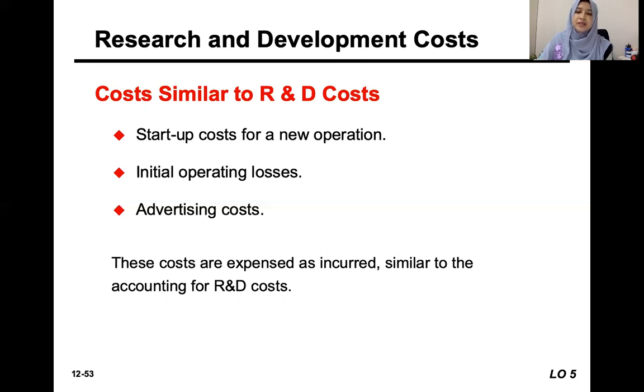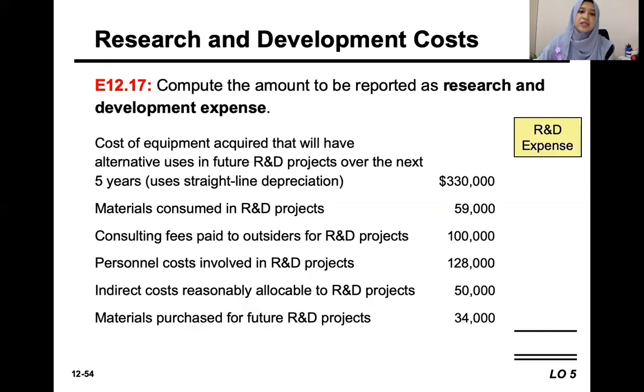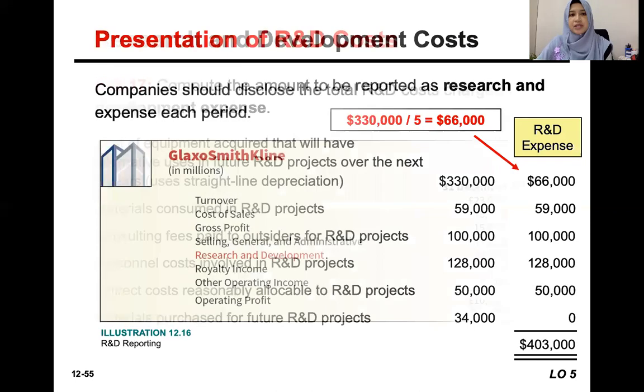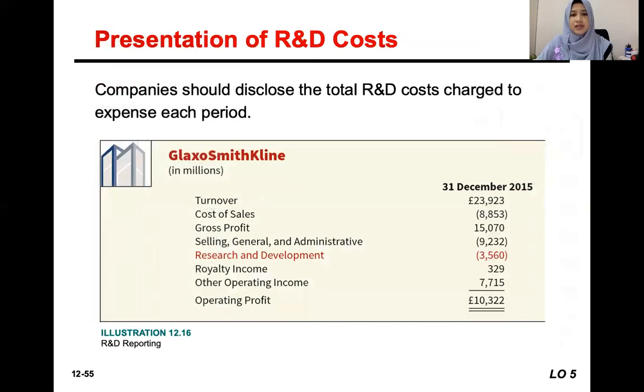Even advertising cost also needs to be expensed, despite sometimes the company incurring very huge, very high advertising cost. It cannot be capitalized. You try this example on how to compute the R&D cost. This is an example of GlaxoSmithKline. GlaxoSmithKline is a drugs company, GSK. If you notice, many medicines are actually patented by GlaxoSmithKline.